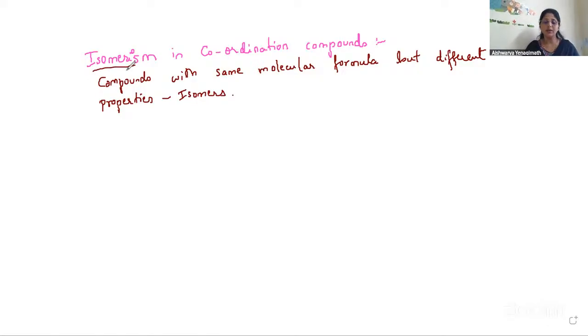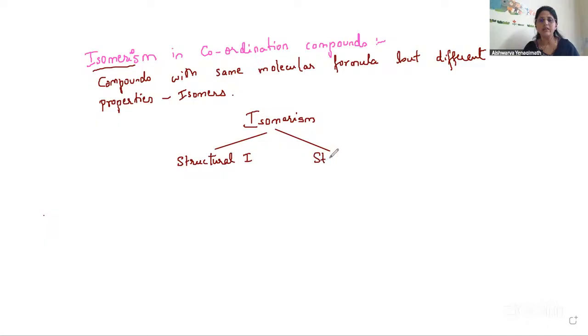In isomerism we have different types. So which are the types of isomerism? See, we start with the first point, that isomerism is basically divided into two types. What are those two types? One is structural isomerism, and the other one is stereoisomerism.